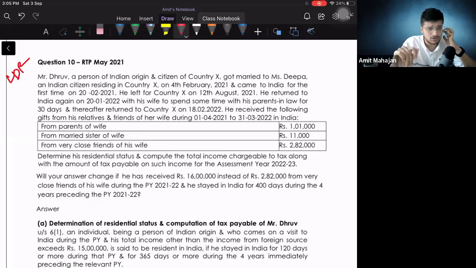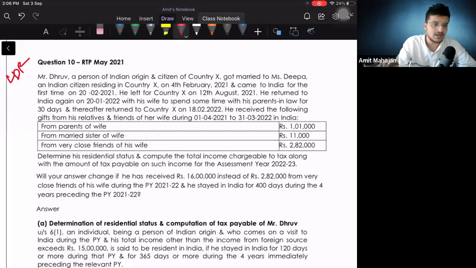Okay, what is happening now? Mr. Dhruv got married to one person on 4th Feb 21 and he came to India for the first time on 22/2/2021. Can I say for the past 9 years, 10 years, 11 years, 34 years, he was not there in India? Basically, he came to India for the first time, right? He left for the country X on 12th August 2021, which means he was there in India from 22/2/2021 till 12th August 2021.